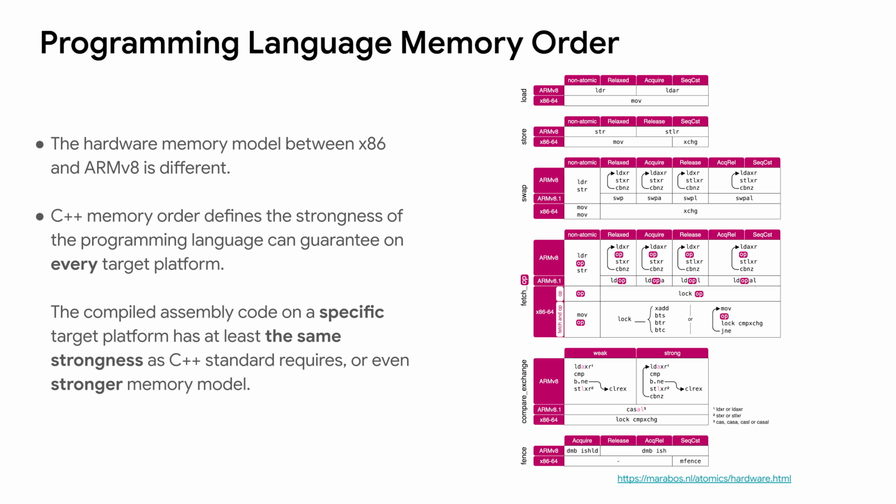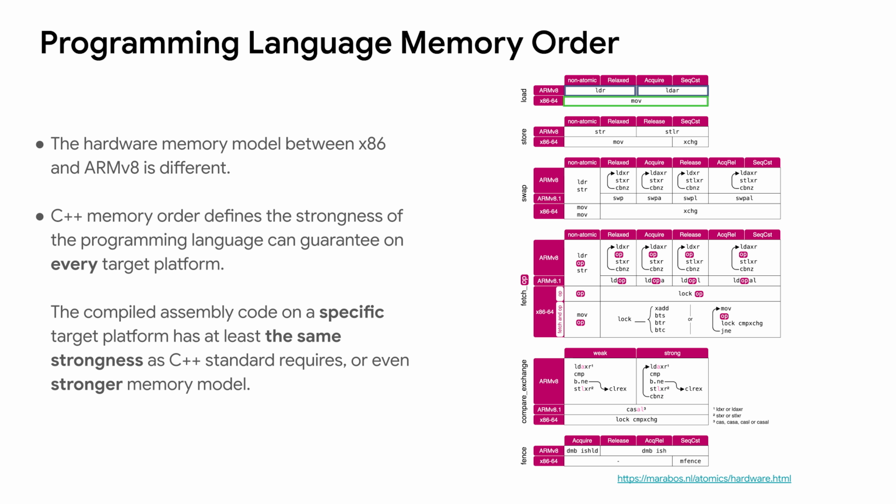Here is a table showing how the atomic functions in C++ with several memory orders can be translated differently on the x86 or ARMv8 platforms. This table is also evidence to show that the hardware memory models of ARMv8 and x86 are different. We can also get another important conclusion. The C++ memory order defines the strength of the guarantee the programming language provides on every target platform.